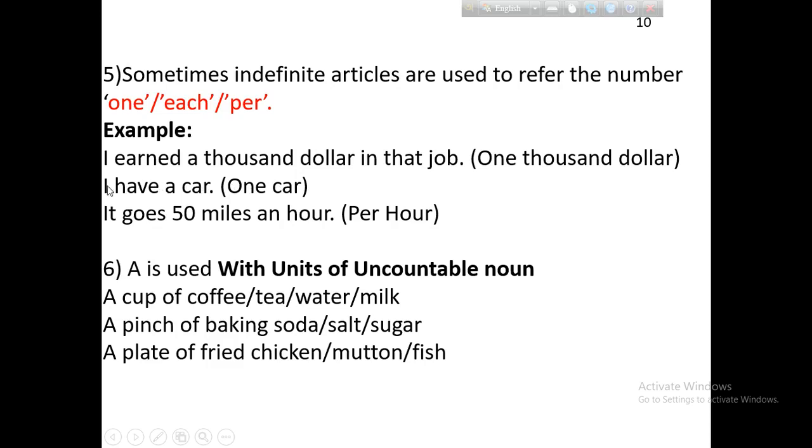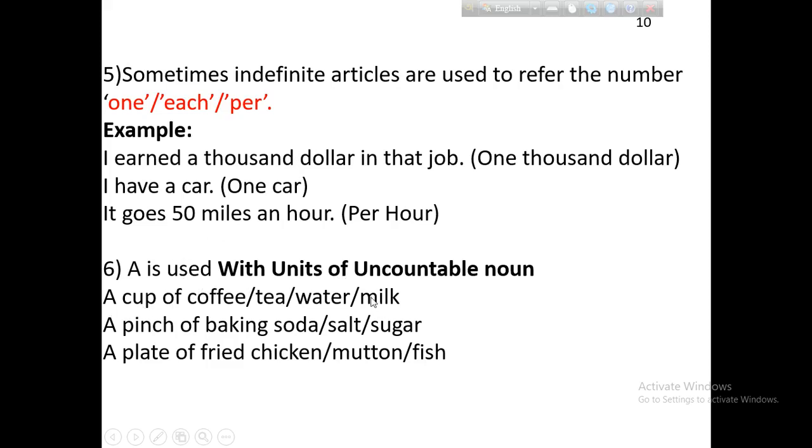Instead of saying one car, I said I have a car. I earned $1,000 in that job. I want $1,000 in the... Use a $1,000 instead of one $1,000. It goes 50 miles an hour. An hour means per hour. Instead of per, we use an. In this way, we can use some indefinite articles to refer to numbers like one, each, per, etc.